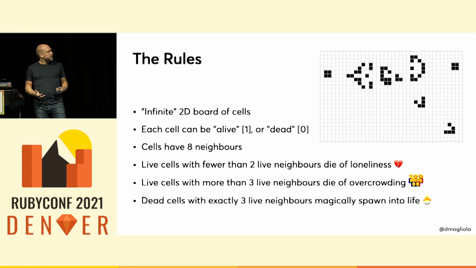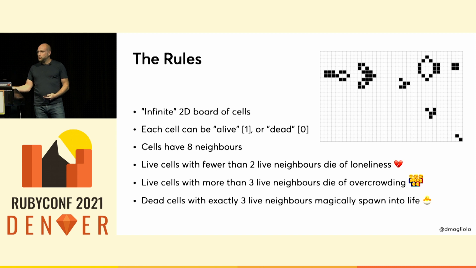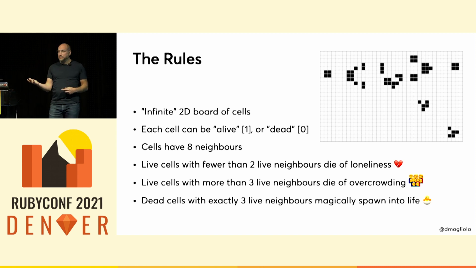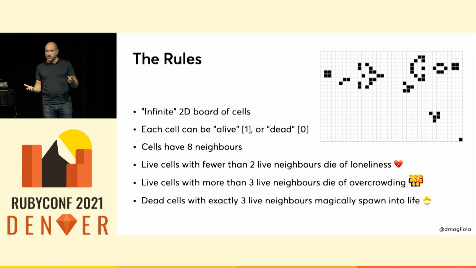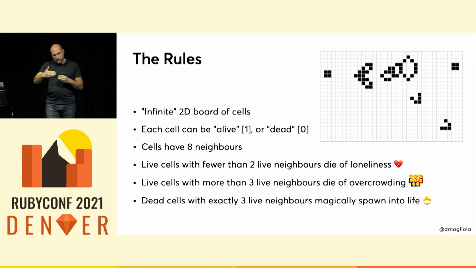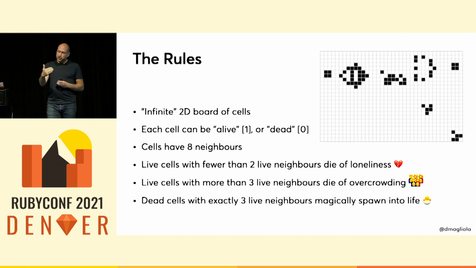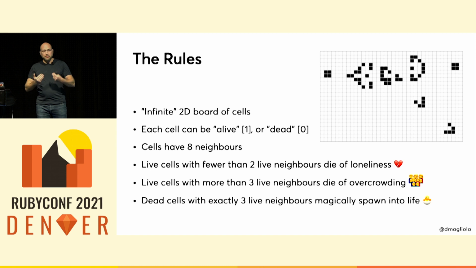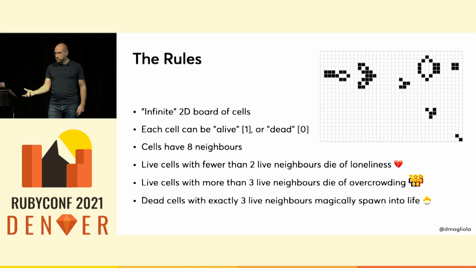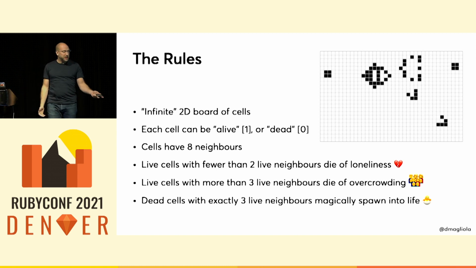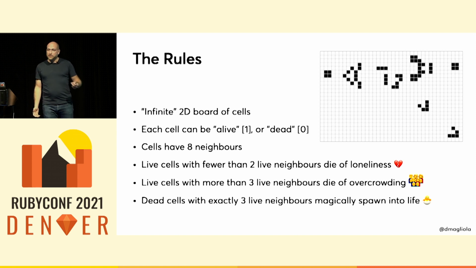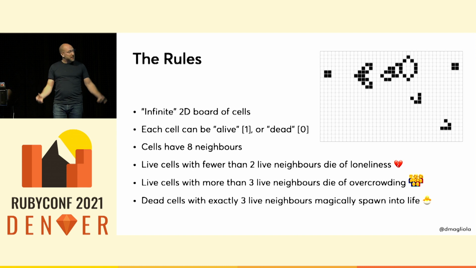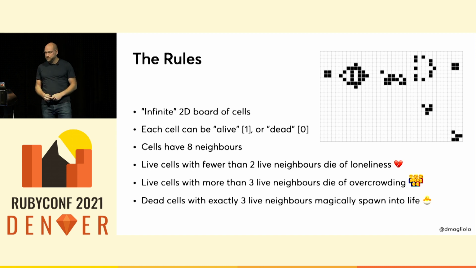So, first of all, let's look at the game of life and what the rules are. We have a 2-dimensional board of cells. Each cell can be either alive or dead. Let's think of this as 1 and 0. And this board evolves over generations. On each new generation, each cell will be alive or dead based on how many neighbors it had in the previous generation. If you have too few, it dies. And if you have too many, it dies. And if it was dead but had exactly 3 neighbors, it spawns into new life. And that's what you see happening up there in that board.